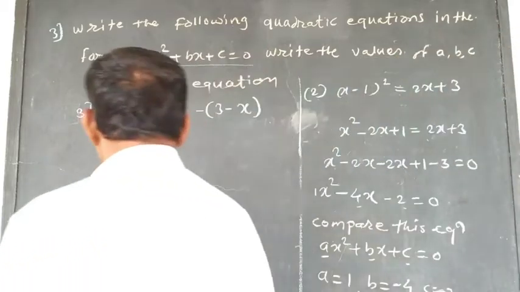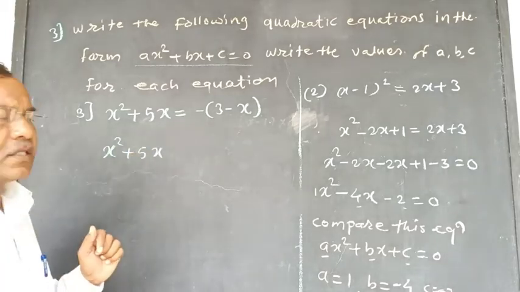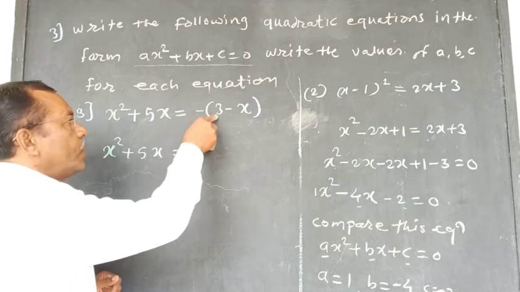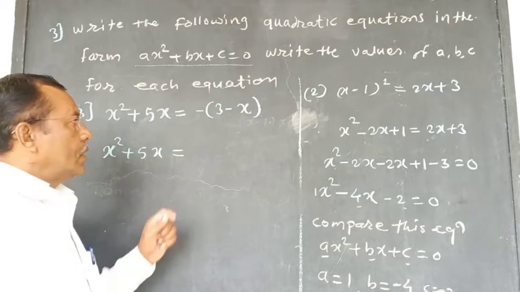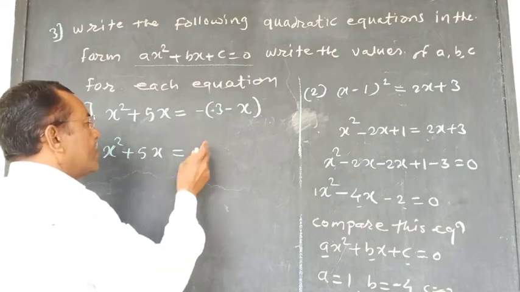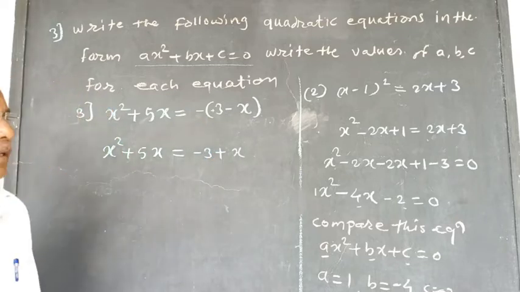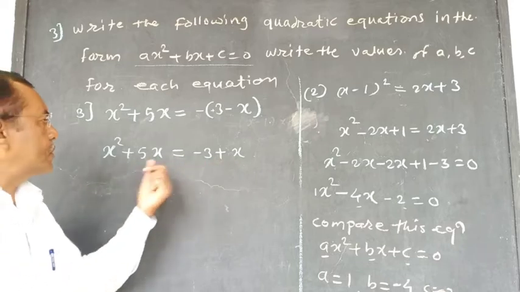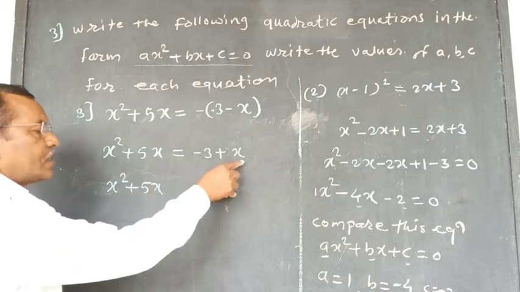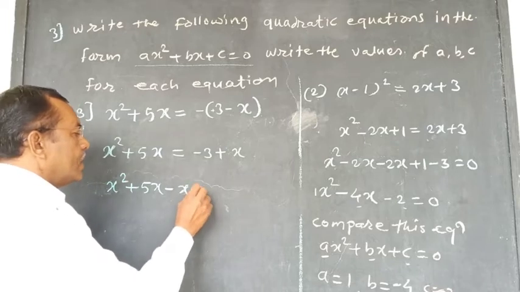See here, x square plus 5x remain as it is, equal to minus. We have to multiply this minus with the numbers in a bracket. Minus, and here is a plus, minus plus minus 3 minus minus plus x. Take the same terms near here. Here x square plus 5x, this plus x becomes here minus x, and minus 3 becomes here plus 3